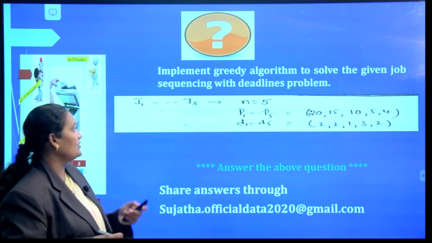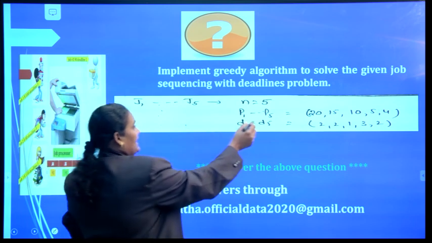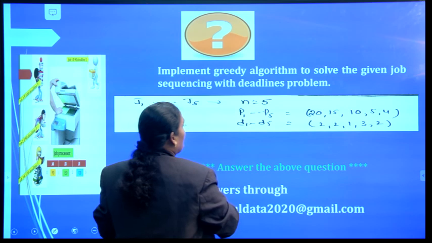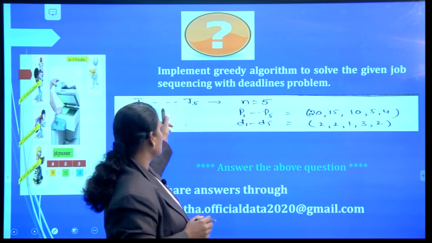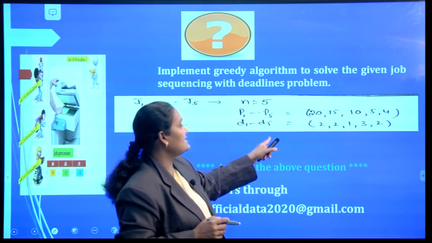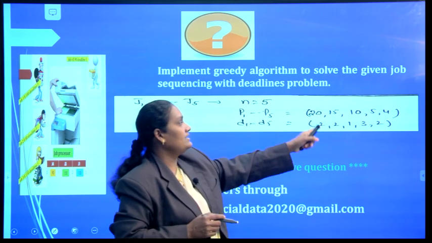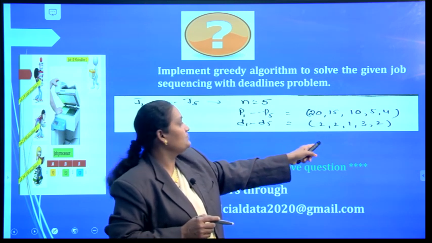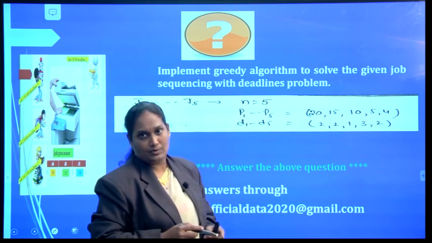Here I have given 5 jobs, J1 to J5, their profits are P1 to P5, and their deadlines are D1 to D5. Implement the job sequencing with deadlines greedy algorithm to solve this particular problem.